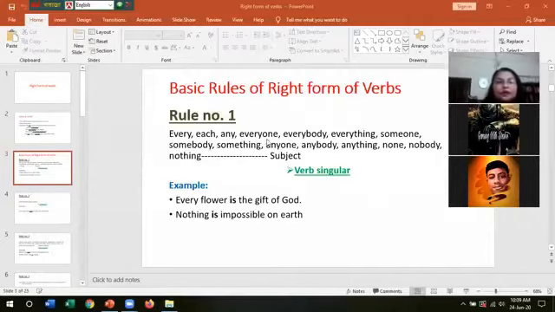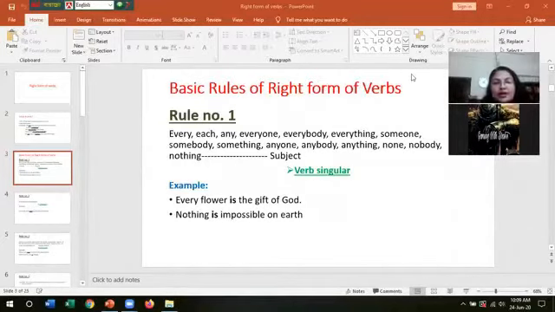Okay, rule number 1: every, each, any, everyone, everybody, everything, someone, somebody, something, anyone, anybody, anything, none, nobody, nothing. That means if all these things are used as subject, then the verb will be singular.